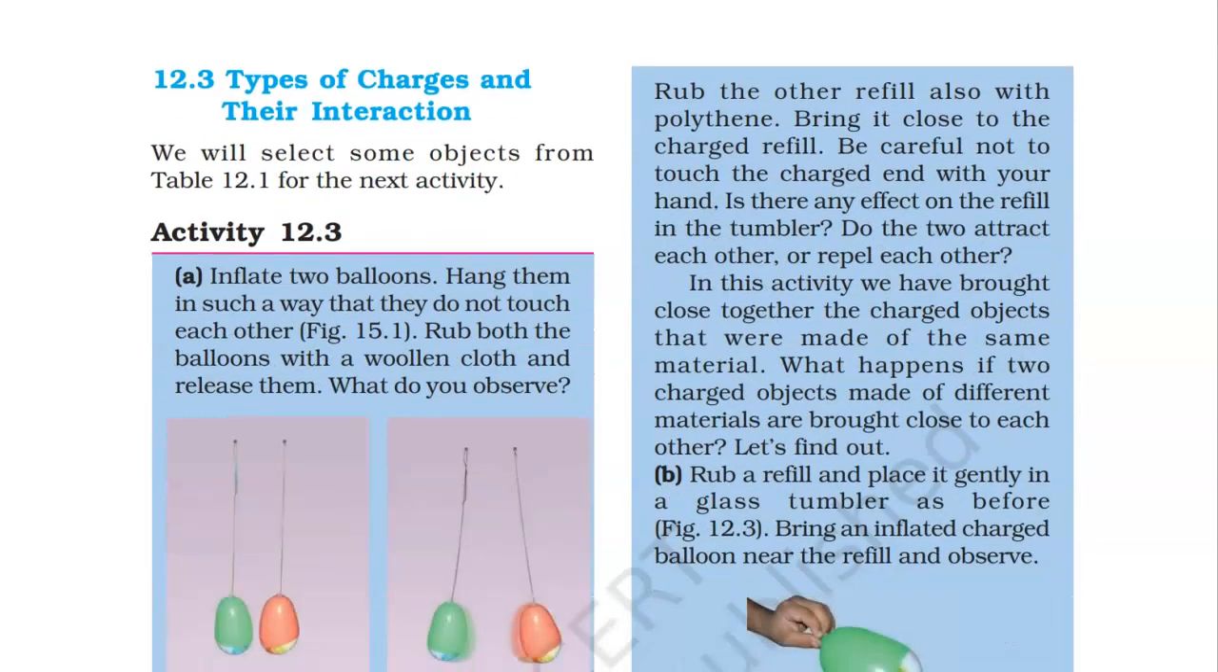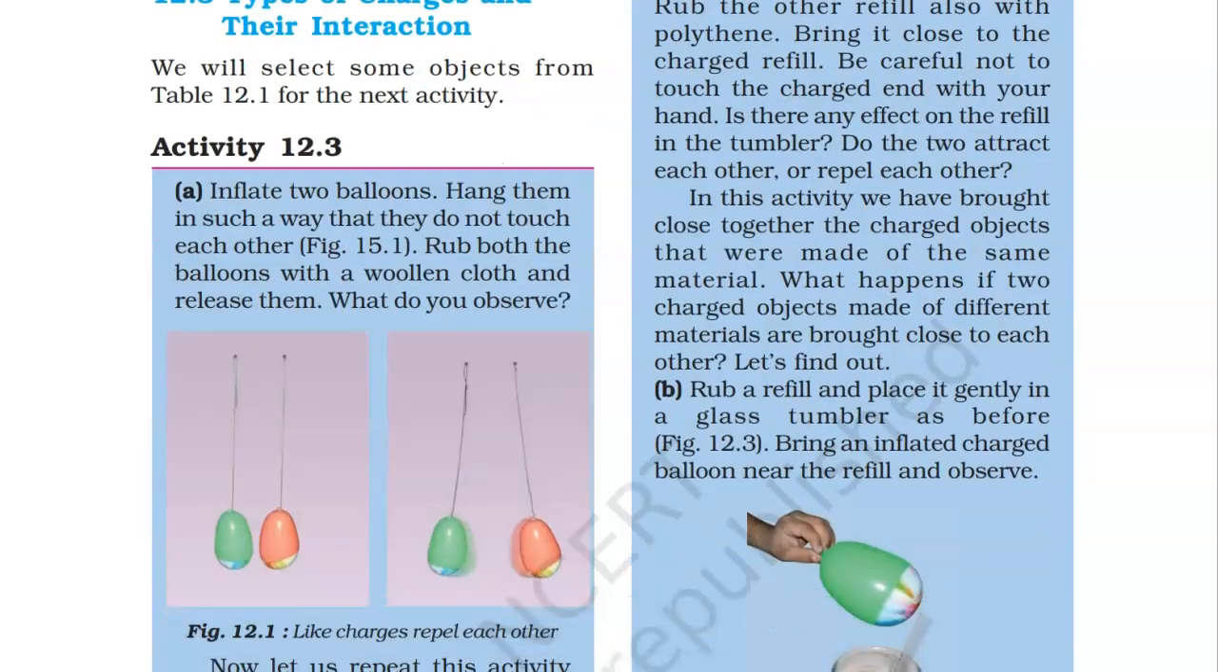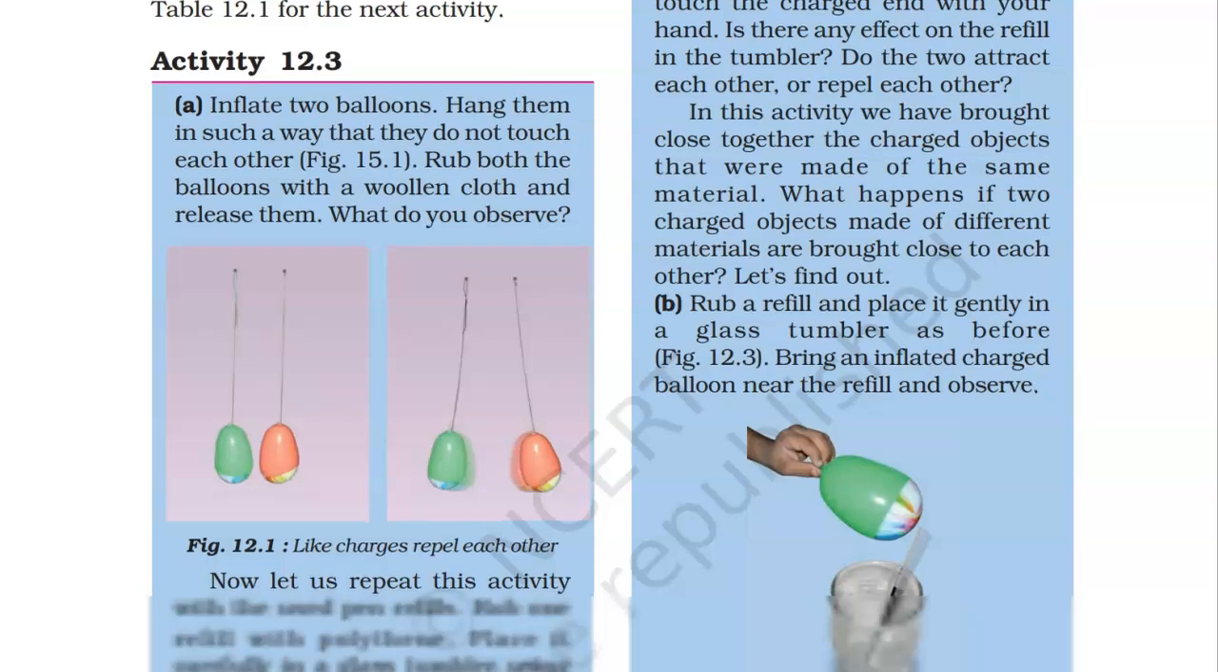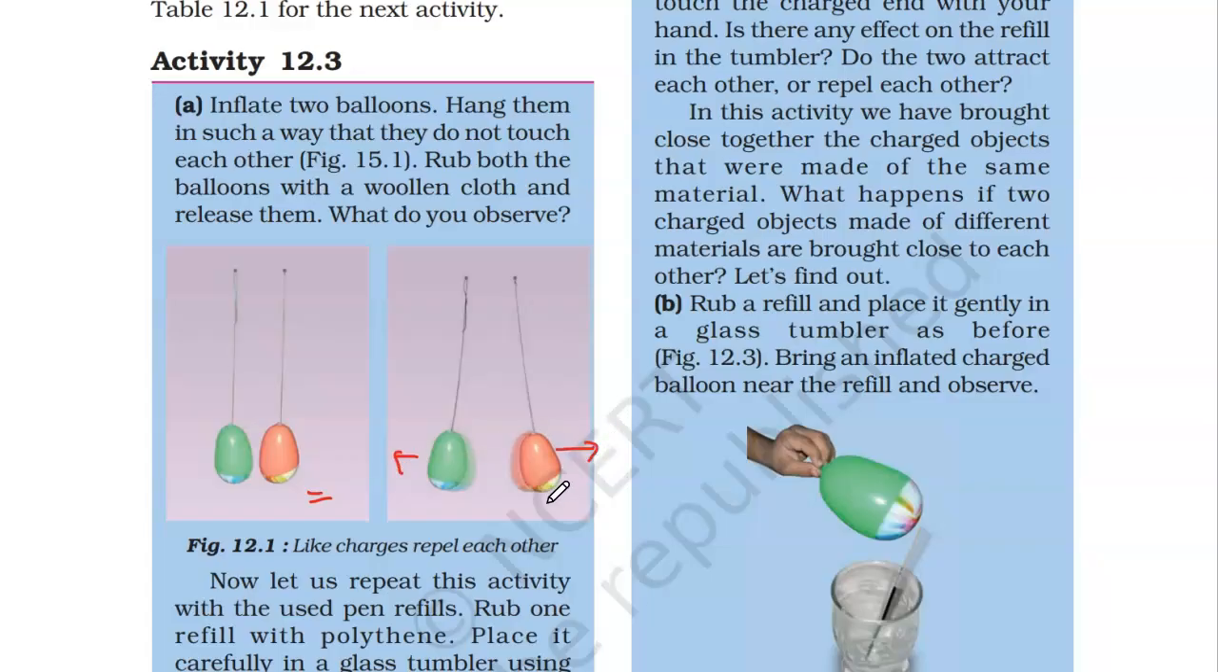Now, types of charges I've already discussed with you. There are two types of charges, positive charge and negative charge. Let us see this activity. Here they have taken two inflated balloons and hung them in such a way that they don't touch each other. Now rub each balloon with woolen cloth and hang them as before. You will see that the balloons no longer lie straight. They are now getting repelled from each other.